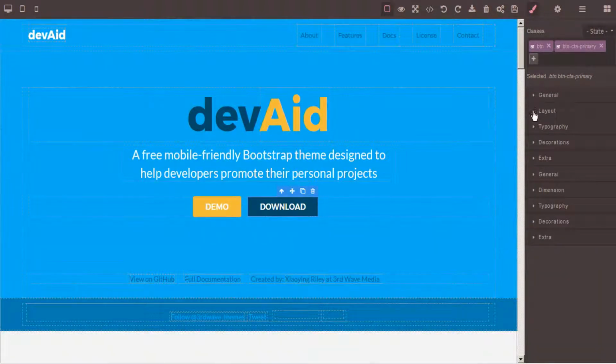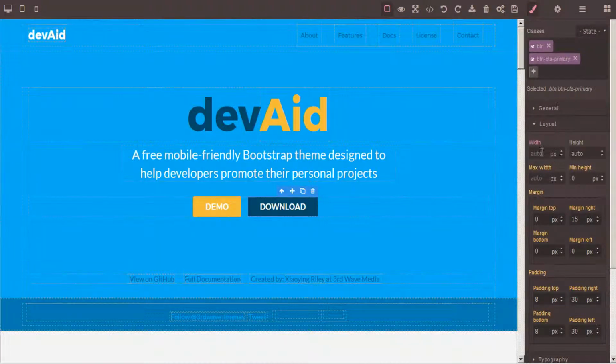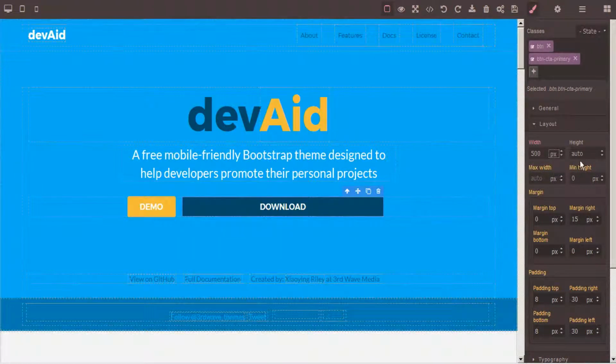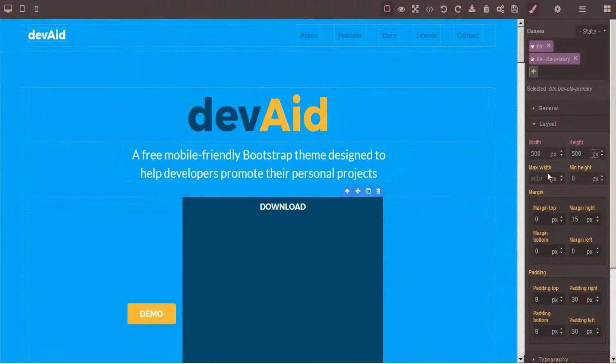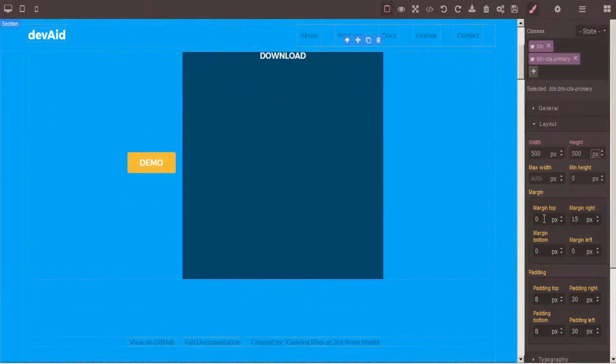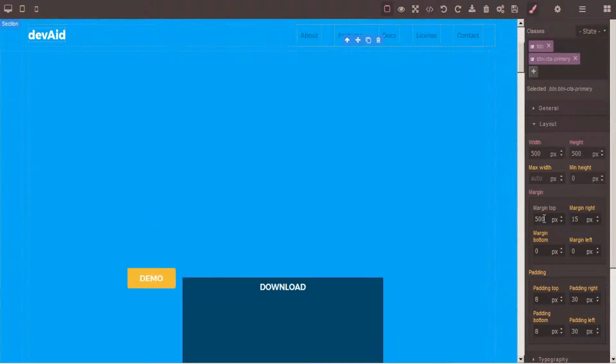There is also a layout tab that allows you to adjust the width and height, and set margins for the top, as well as the sides or bottom.